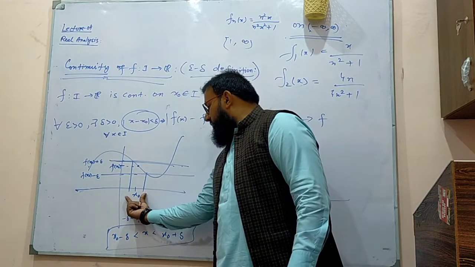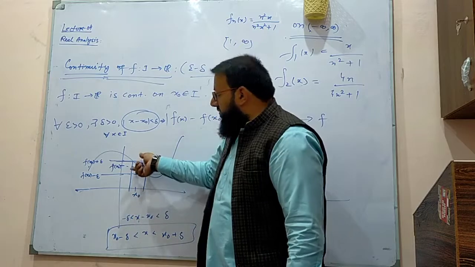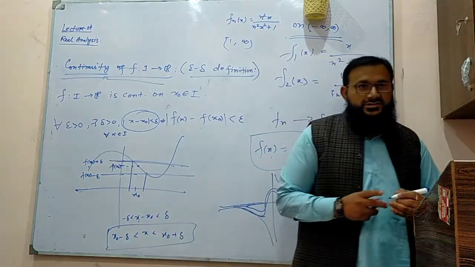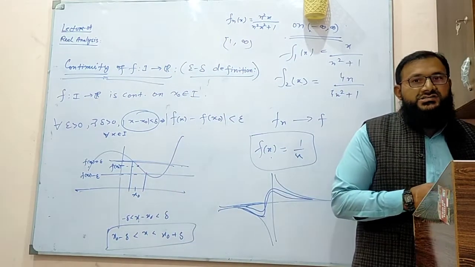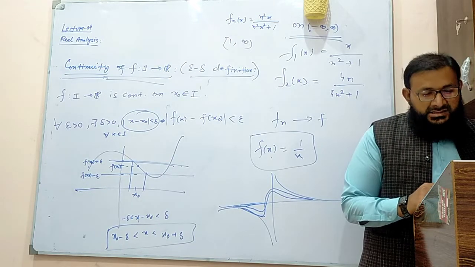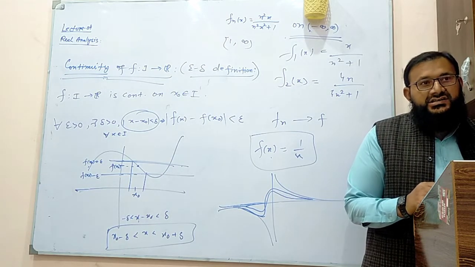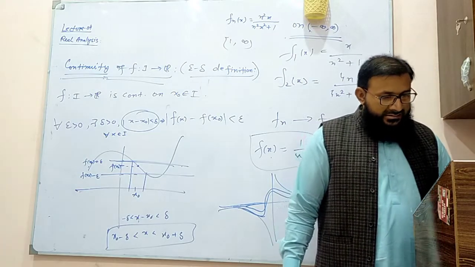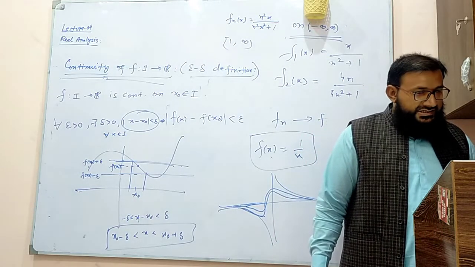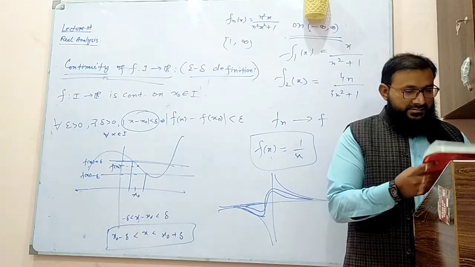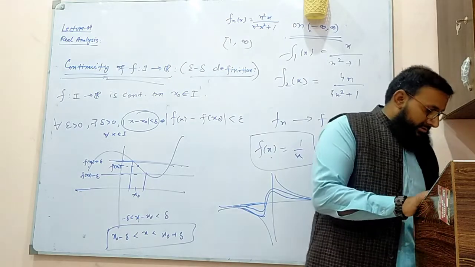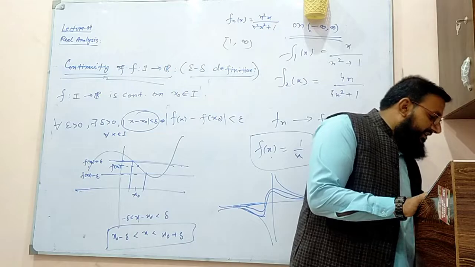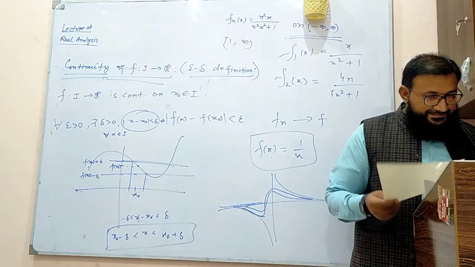So whenever you have some open ball around x naught, there must be some open ball around f of x naught. The open ball around x naught has radius delta, and the open ball around f of x naught has radius epsilon. That is how we define continuity. So from the point of view of the definition, we are clear.